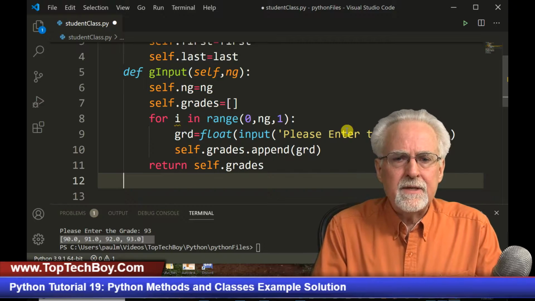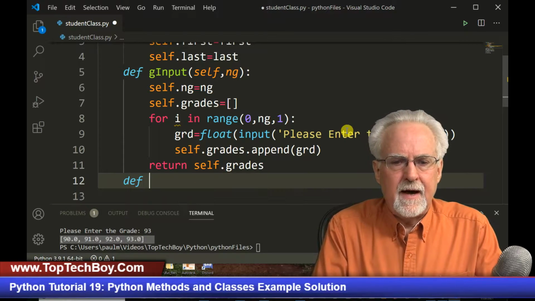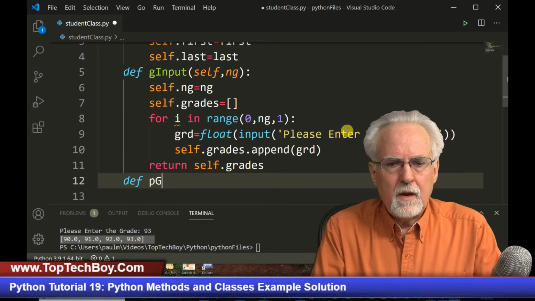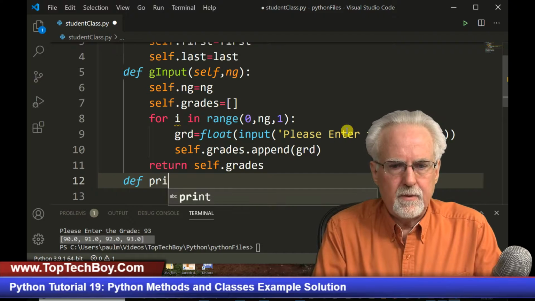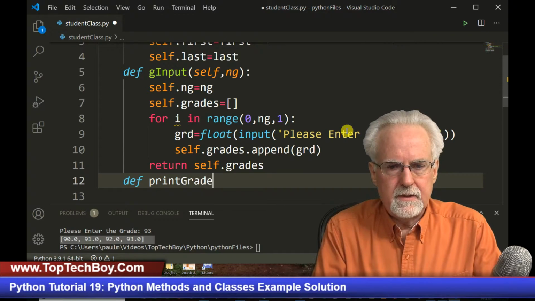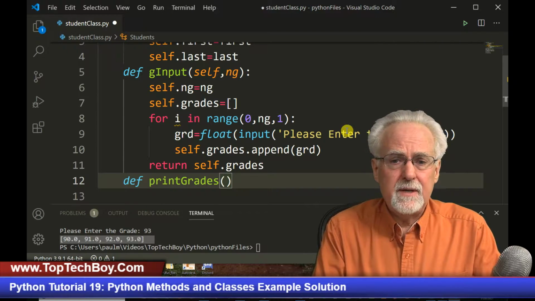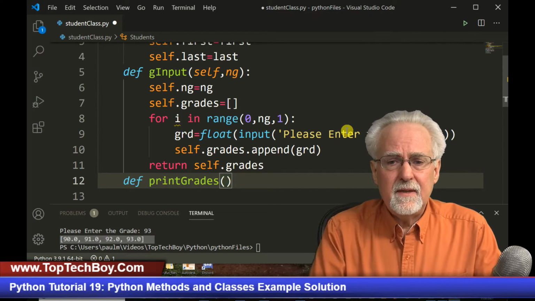Okay, so now let's come down and let's say define print grades like that. And then for that, if we're going to print the grades, do we need to send it anything?